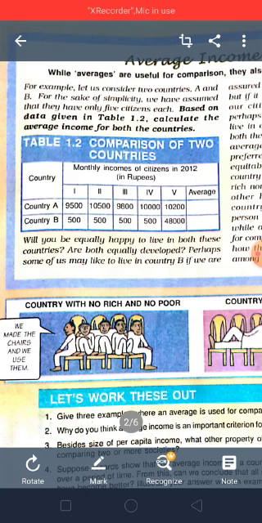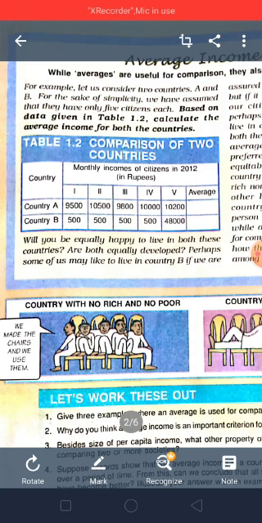It means there is equality in the income in country A. Coming to country B, the first 4 citizens' income is only 500, whereas the fifth citizen's income is 48,000. So what we observe is that in country B, 4 citizens are poor and 1 citizen is rich. It means there is a great disparity, a lot of difference in the income among the citizens.